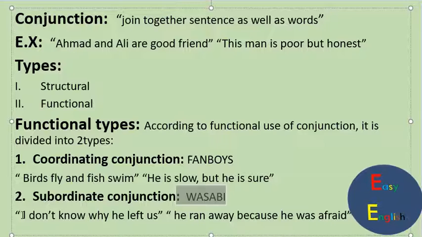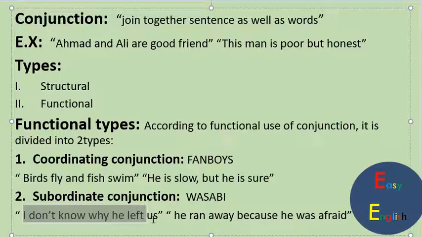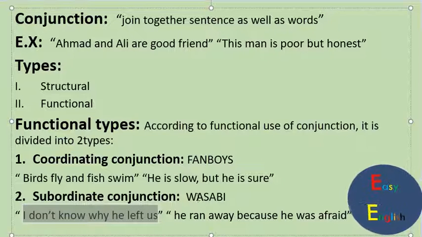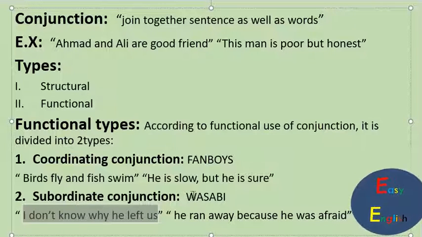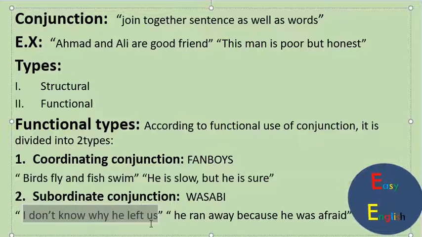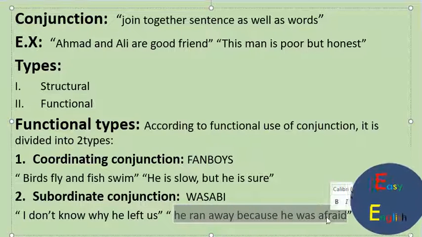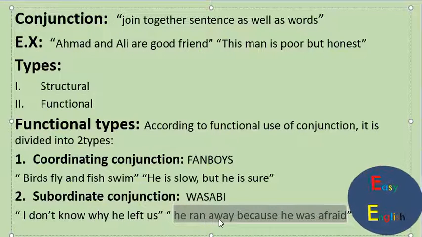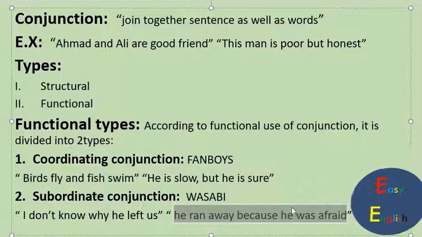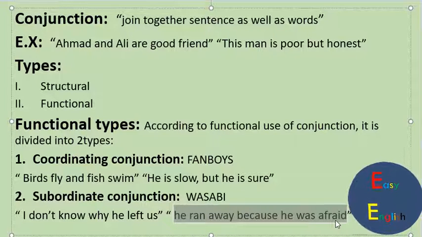Like, I do not know why he left us. Here these are sentences joined by the conjunction which is "why", and W also stands for while as well as why. He ran away because he was afraid. Here he ran away is a sentence which cannot convey its whole meaning, it depends upon another sentence, he was afraid, to convey the meaning, and these two sentences are joined by a conjunction which is "because", a subordinating conjunction. So this is the example of subordinating conjunction.